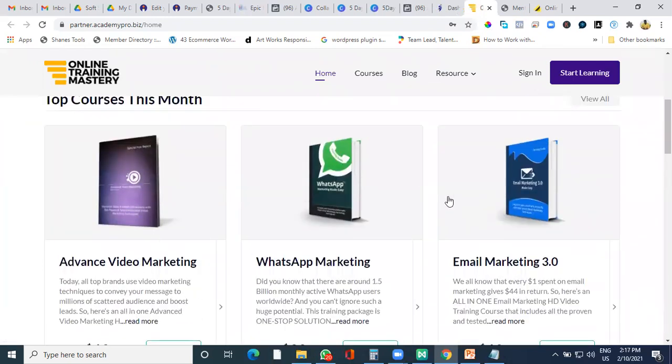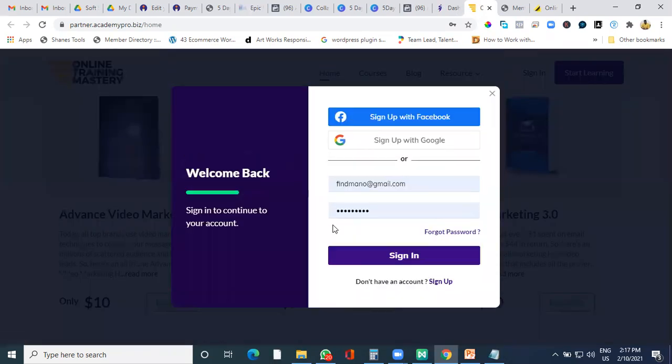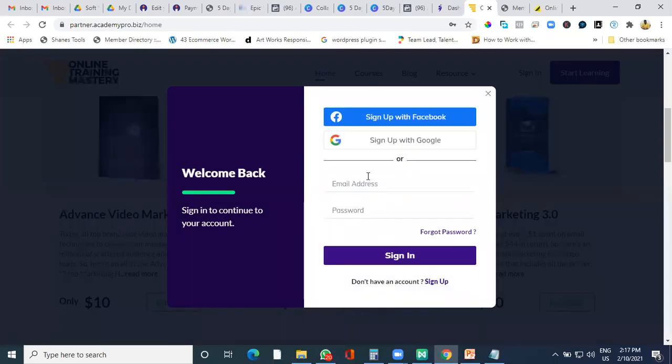So now the courses, what you are able to see over here, these courses are preloaded courses. It comes with the application. And if you click on any of the buy button, it will ask for either sign up and it says join for free. Now, what it is doing is it is taking leads, because otherwise what happens is there are many people who come on our website, they click, they watch the content. If they like it, it's good. If they don't like it, they just move out. Okay. And we don't capture that lead. Here, what the application is doing is it is asking them to sign in first to view the content. And as soon as they sign in, they are able to see the content also.